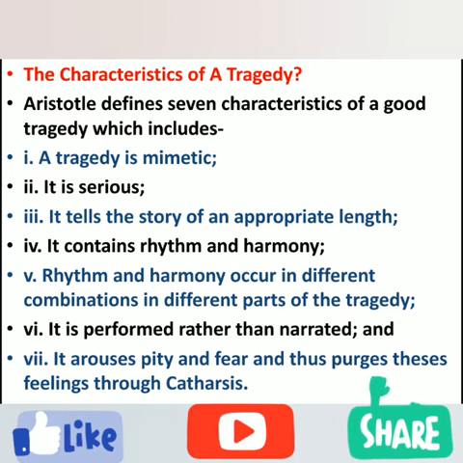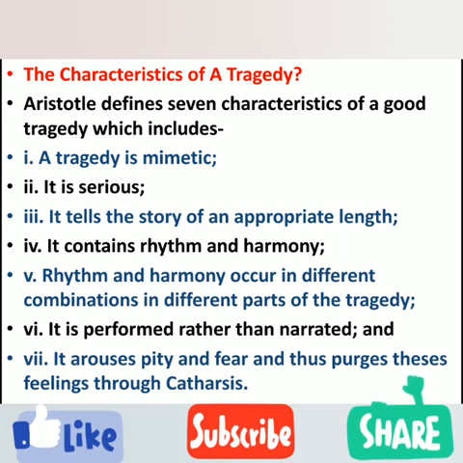So Aristotle in Poetics defines 7 characteristics of a good tragedy, which includes: a tragedy is mimetic, it is serious, it tells the story of an appropriate length, it contains rhythm and harmony. Rhythm and harmony occur in different combinations in different parts of the tragedy, and the tragedy is performed rather than narrated, and that tragedy or the actions in that tragedy arouses pity and fear and thus purges these feelings through catharsis.